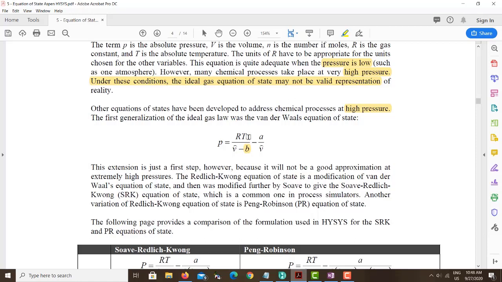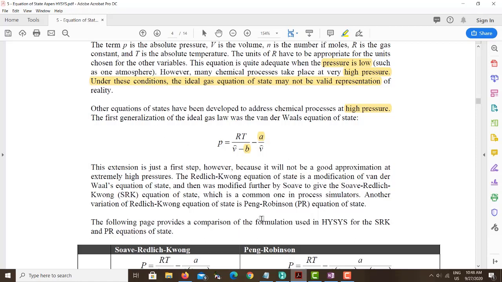So when you subtract the molecular volume from the volume of the whole system, then you can think that this is the volume that you can actually use. So instead of using only system volume, you subtract the molecular volume to consider that as the volume. Similarly, they add A. What is A?